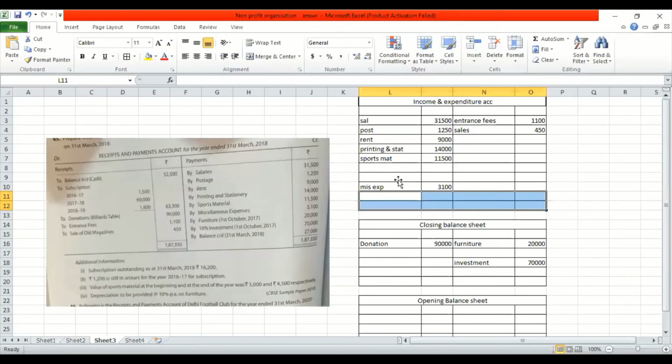So I have done the posting. Just want to tell you about the opening and closing cash balance. The opening cash balance 32,500 should be given credit effect. Being the opening, I will post it in the opening balance sheet. I will write the figure as 32,500. That's the cash. And the closing cash balance, it's in the credit side, so you have to give a debit effect.